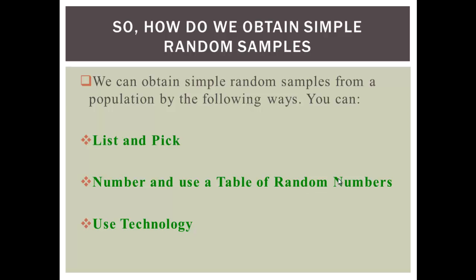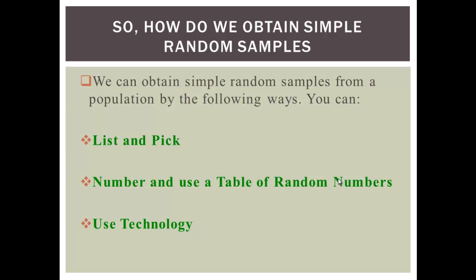So how do we obtain simple random samples? We can obtain simple random samples from a population by the following ways. We can list and pick, like what I just described. You list the names in alphabetical order. I'm sorry, I said ascending order earlier, but that's fine.